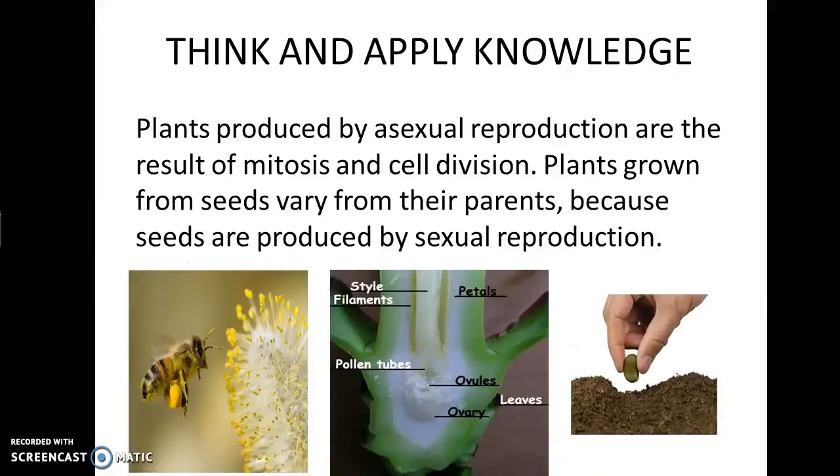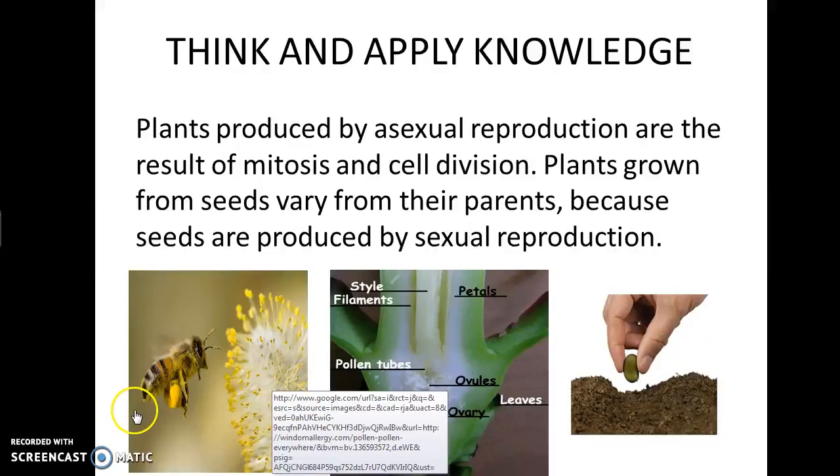And again, that's because asexual reproduction makes identical daughter cells, whereas sexual reproduction has different daughter cells because they're getting chromosomes from the male and the female, and they're combining them. So go ahead and explain number 19 on your paper, and that is it for this video.